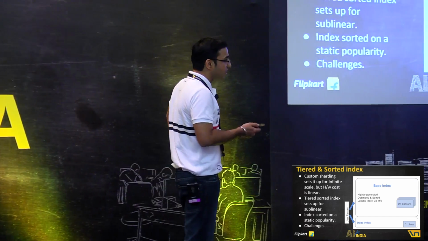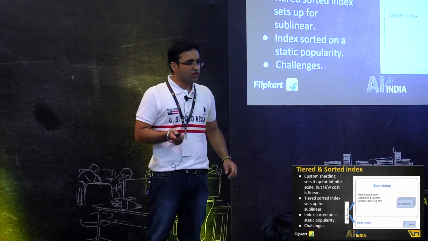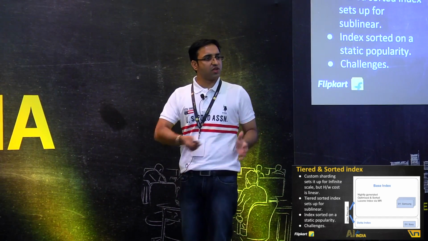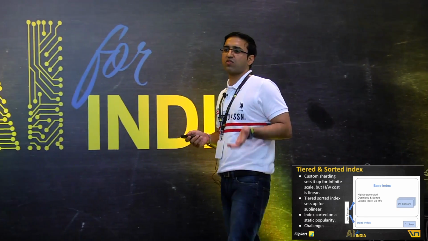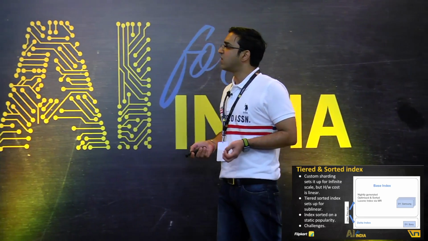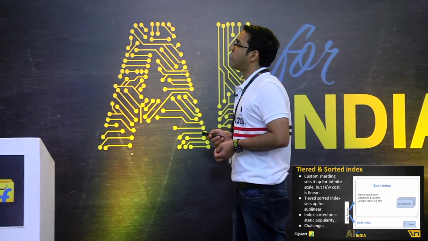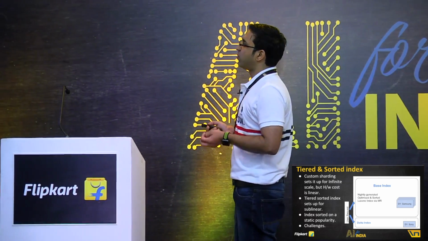Custom sharding helped us to infinitely scale, like I mentioned, right? Growing selection size, we are just adding more shards. Growing QPS, we're just adding more replicas. That helps us scale literally infinitely, though the cost of hardware is really high. What we did here was a monolithic index being cut down into two parts.